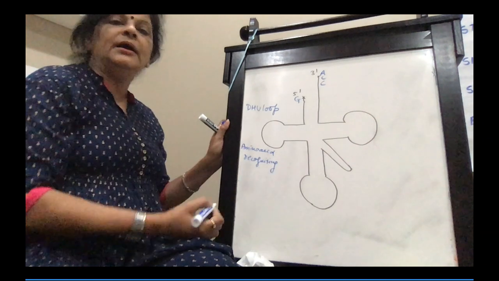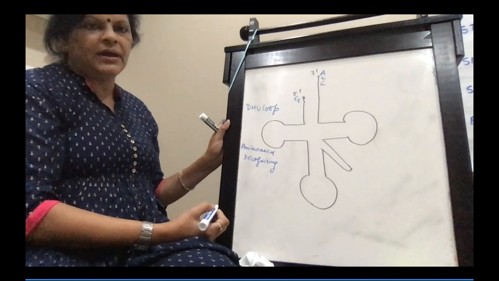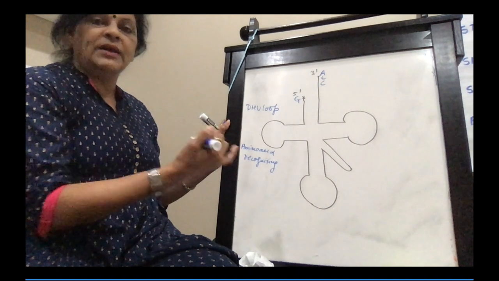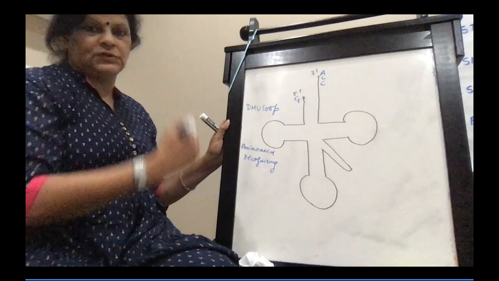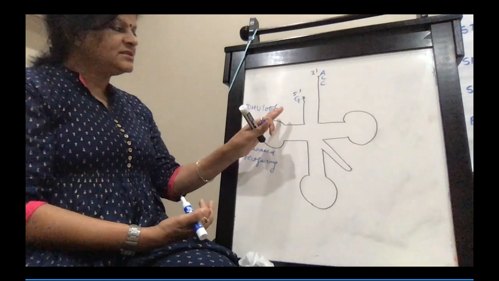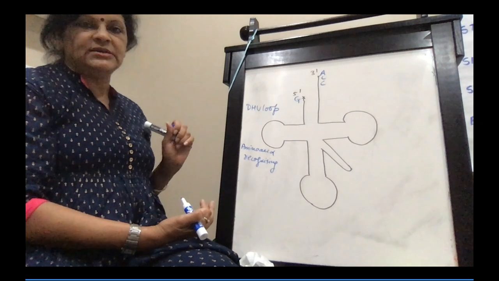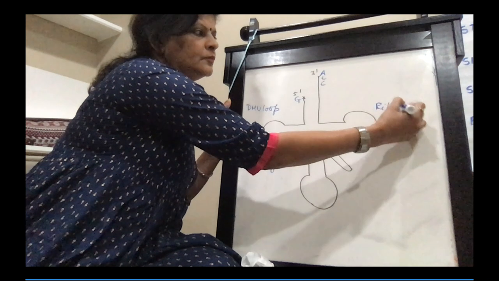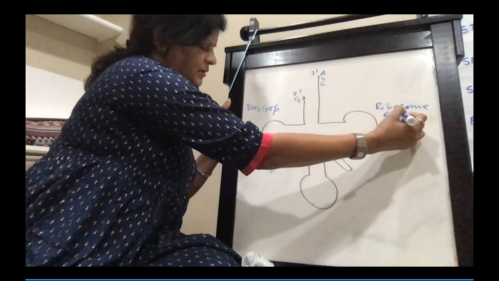I told you that tRNA is going to decode the mRNA. So it has two main functions. One, it is decoding, and second, it is picking up amino acid also. So this side, the DHU loop, is the amino acid recognizing site. This side is the ribosome recognizing site.